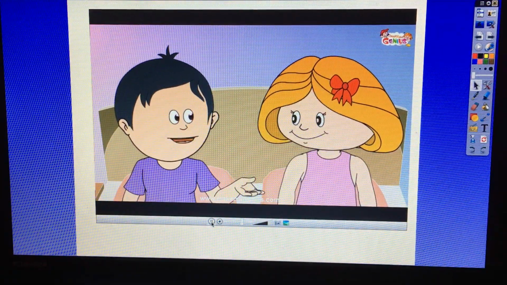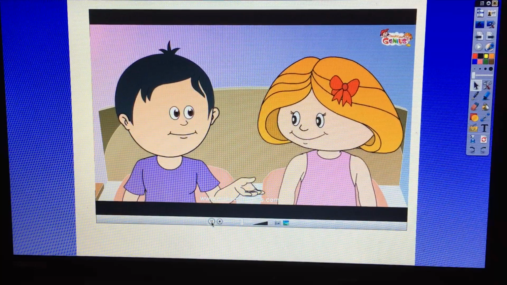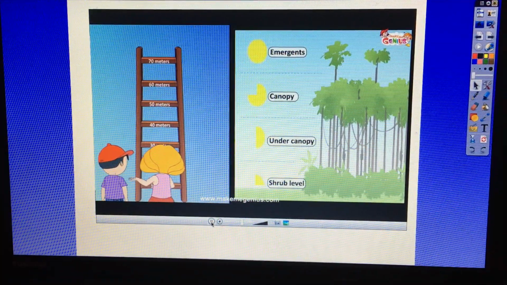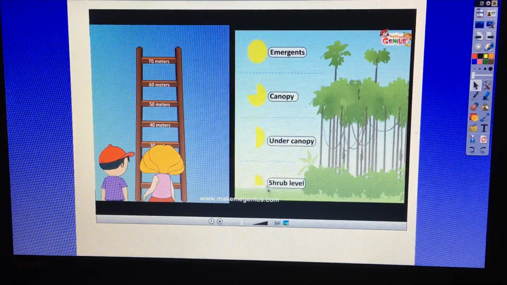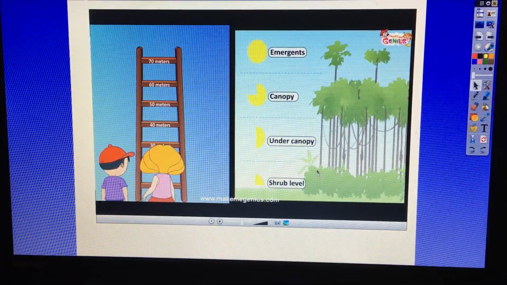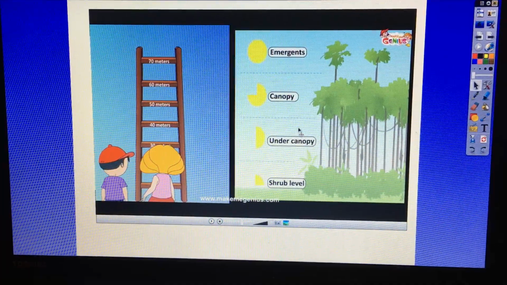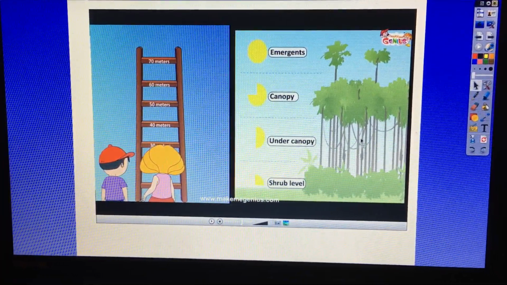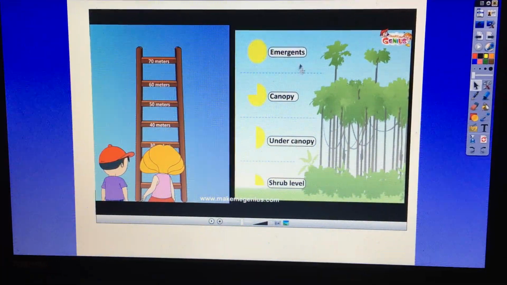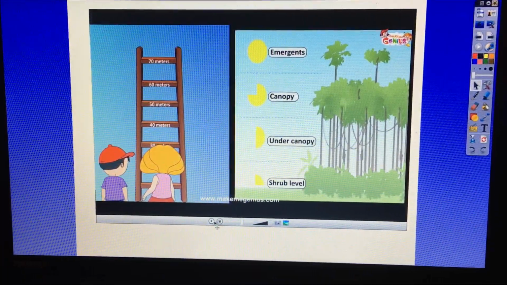Can you tell something about trees in the rainforest? Of course, here is an imaginary ladder. So here they've just got 4 different names. They call this the shrub level. So a shrub is a smaller plant. They have the under canopy, which is like the branches here you can see. Or you might even add in vines into your plant section. The canopy and then the emergent.